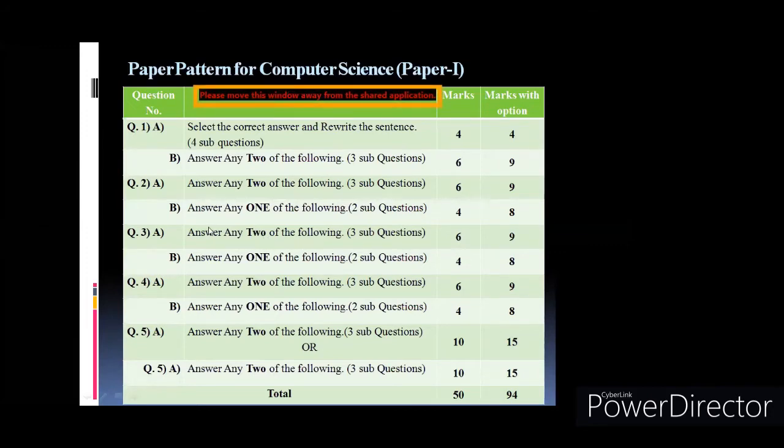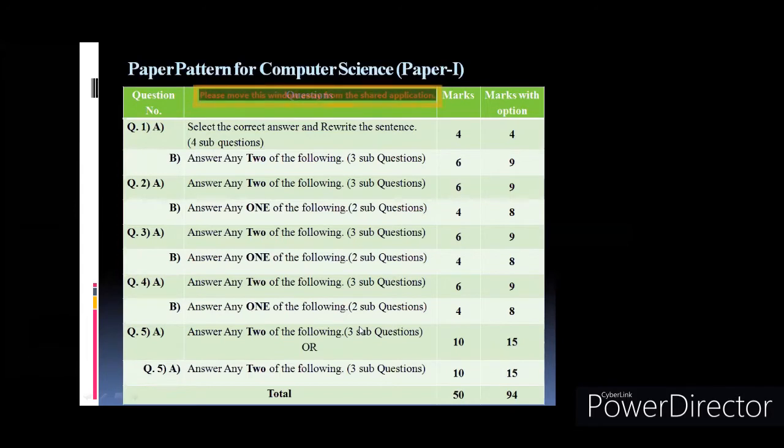Question number 3A also, answer any 2 out of 3. 3 marks questions are asked. In B, 2 4 marks questions are there. You can answer any 1 out of that. Then in question number 5, it's answer any 2 of the following. So here you'll have programs.